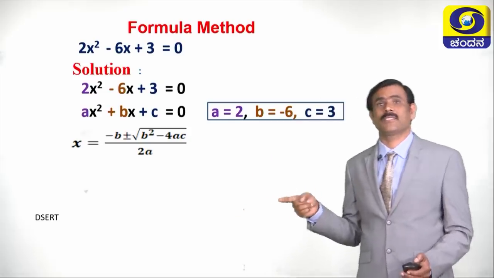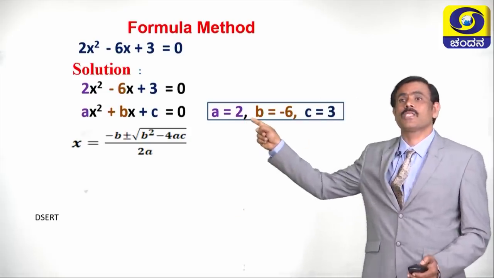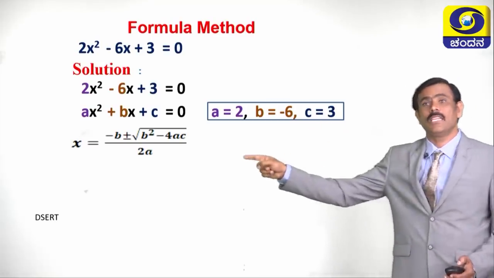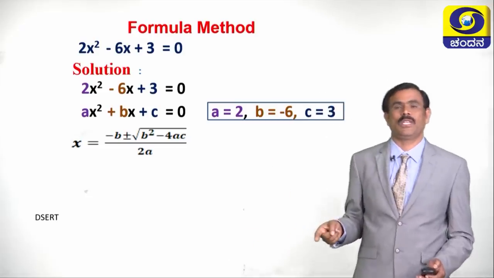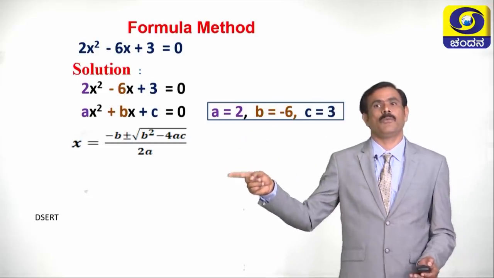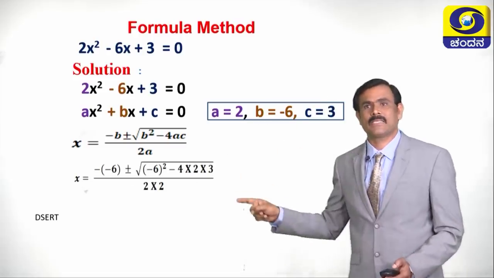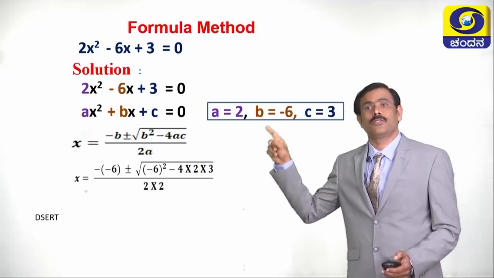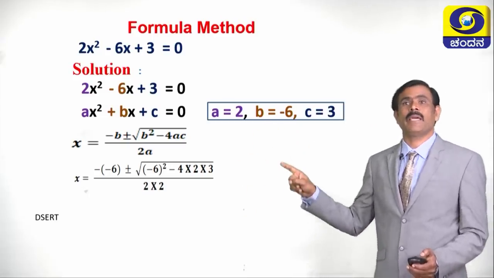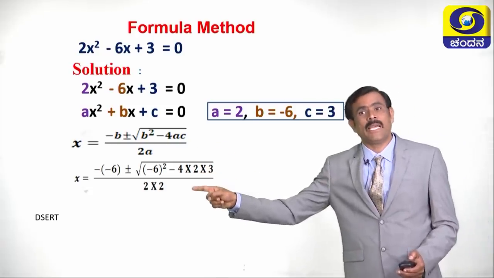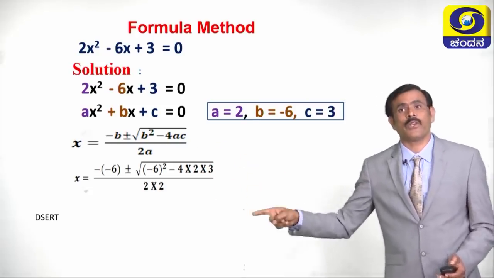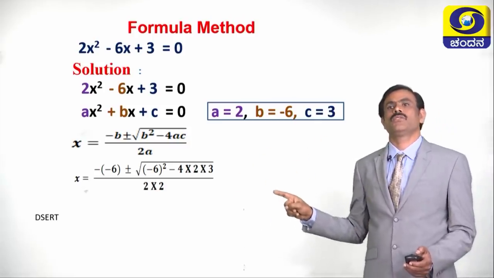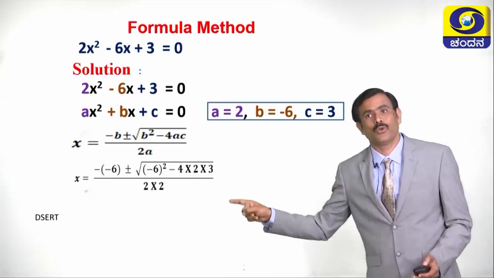Now what is the next step? The next step is, we have to substitute the values of a, b and c in the formula. After substituting these values, the formula becomes x is equal to minus into minus 6 plus or minus square root of b square means minus 6 whole square minus 4 into a is 2, c is 3, 4 into 2 into 3, divided by 2a means 2 into 2.